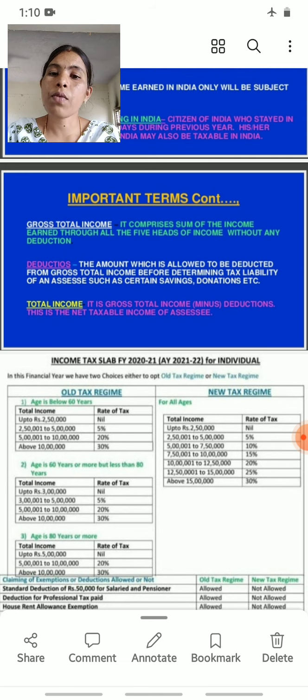Then the next one is deductions. What are deductions?